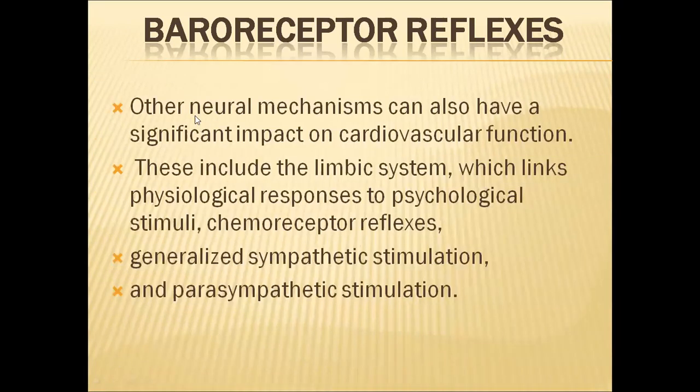Apart from these three reflexes, other neural mechanisms also have a significant role in cardiovascular function. They include the limbic system, which links physiological responses to psychological stimuli. Chemoreceptor reflexes, and generalized sympathetic and parasympathetic stimulation, also take part in baroreceptor reflexes.